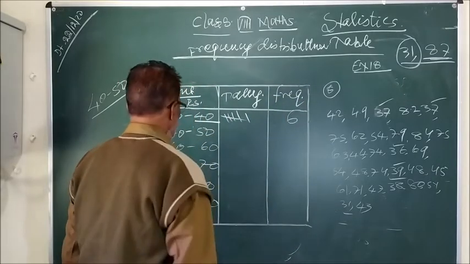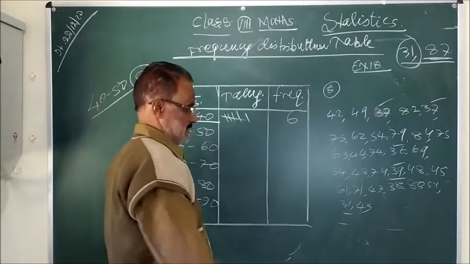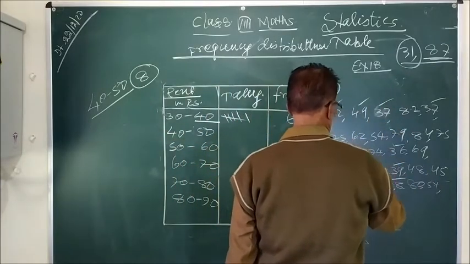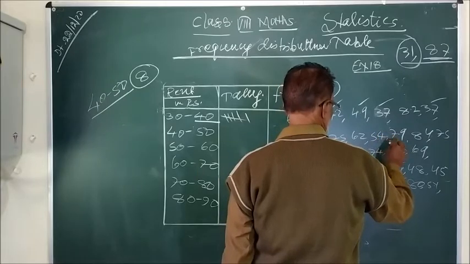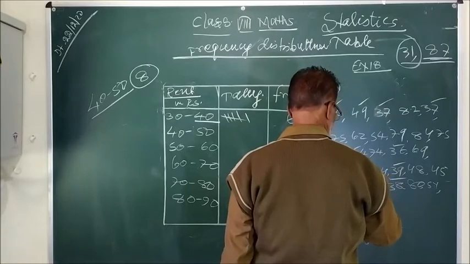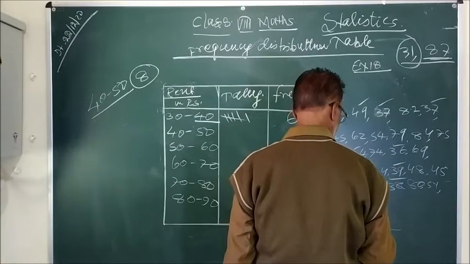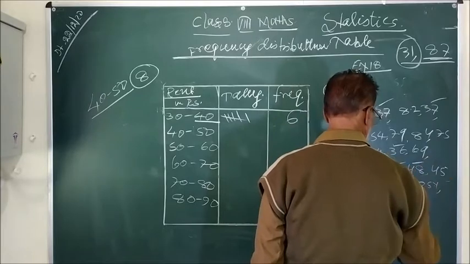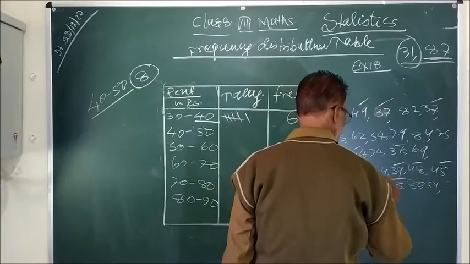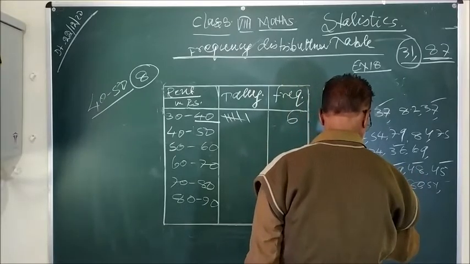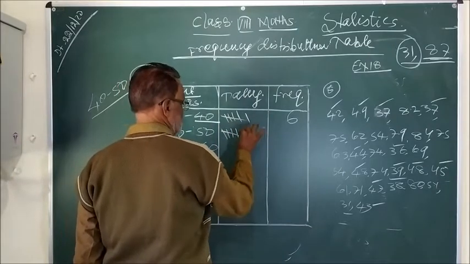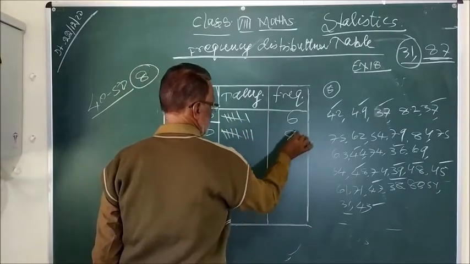And now you see 40 to 50, meaning 40 to 49. 1, 2, 3, 4, 5, 6, 7, 8. So 1, 2, 3, 4, 5, 6, 7, 8. And this is frequency 8.